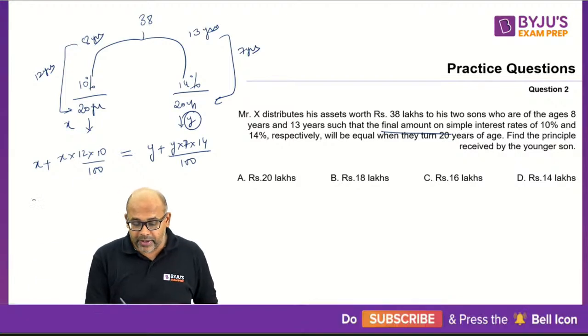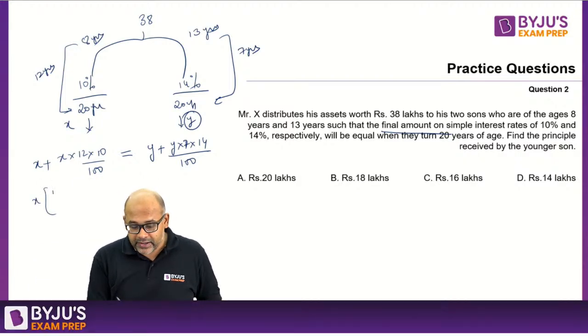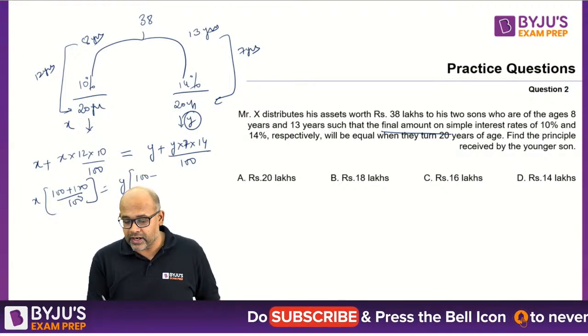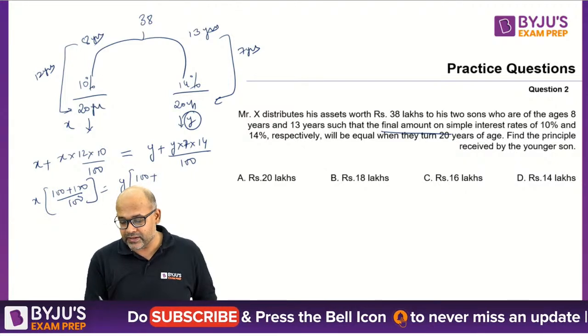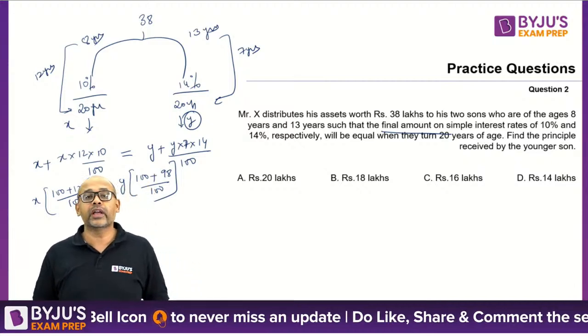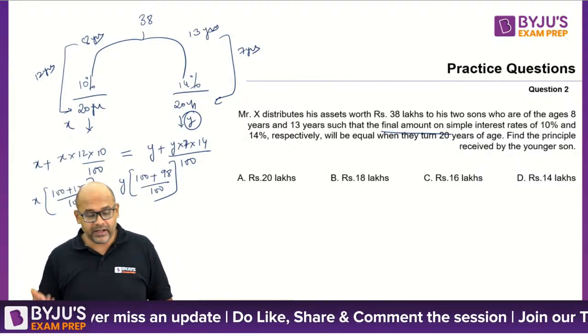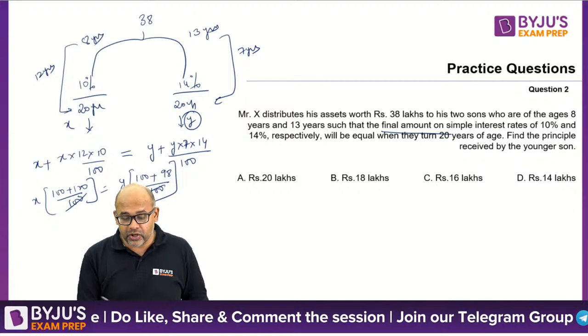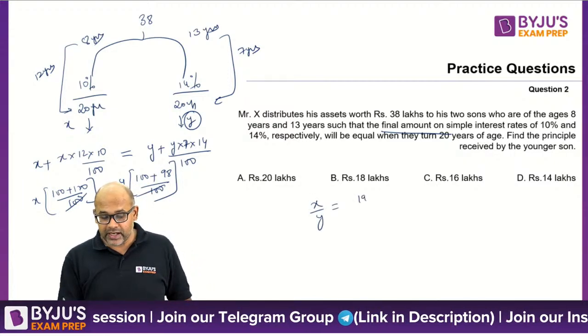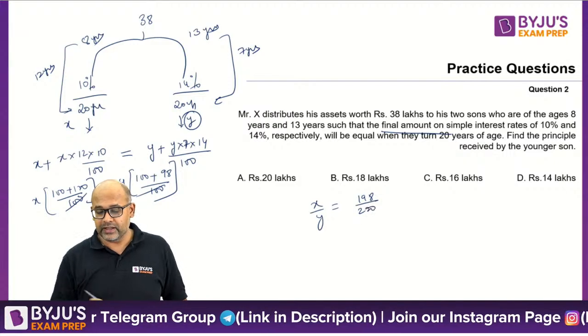So if I take out x common, what do I get? I get 100 plus 120 by 100 is equal to, if I take out y common, I'll get 100 plus 70, 7 4s are 28, 98 by 100. Okay, 70 and 28, 98, correct? So 100 can get cancelled. So what is the ratio of x by y? If I write x by y, I'll get this as 198 by 220.